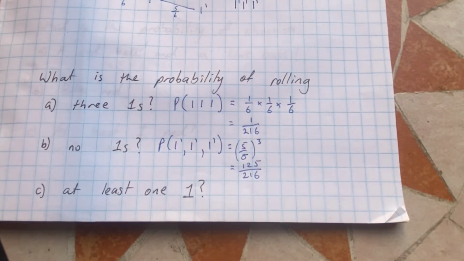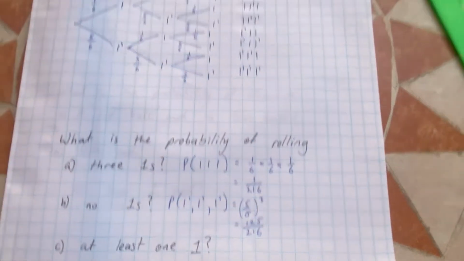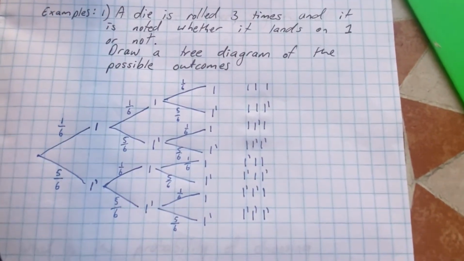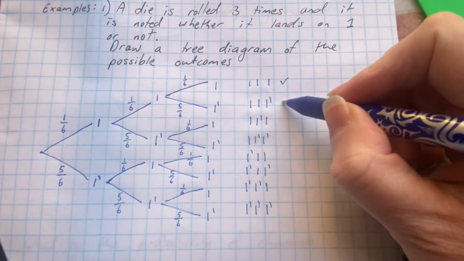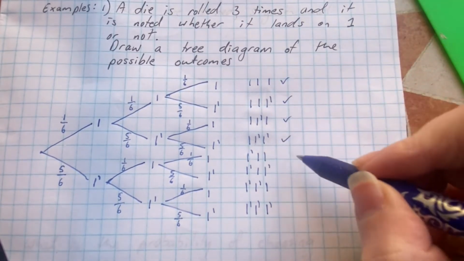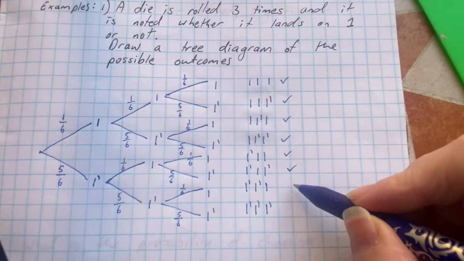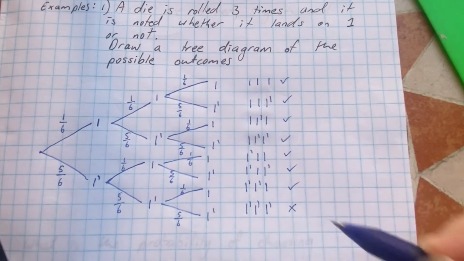Now this last question is a very, very common HSC style question. It says at least 1, 1. Okay, if we go back up here, then there's at least 1 here. There is at least 1 here. There's at least 1 there. There's at least 1 there. There's at least 1 there. There's at least 1 there. There is at least 1 there, but not there.